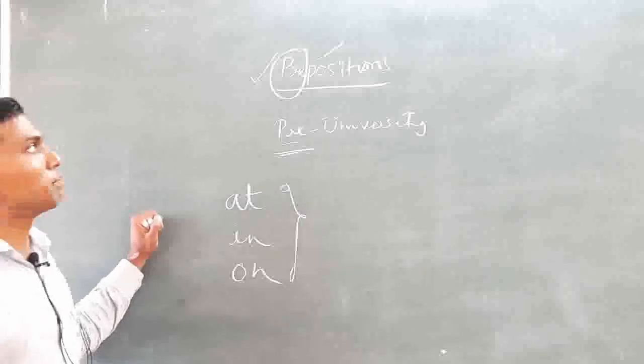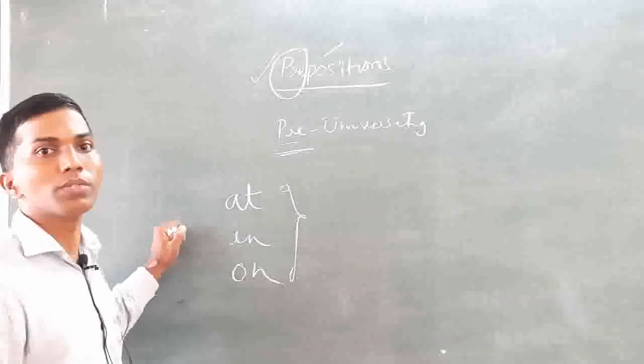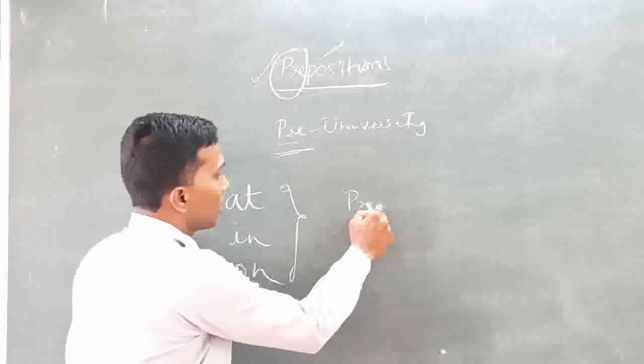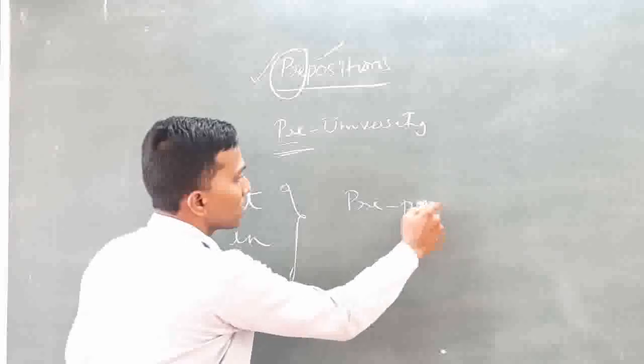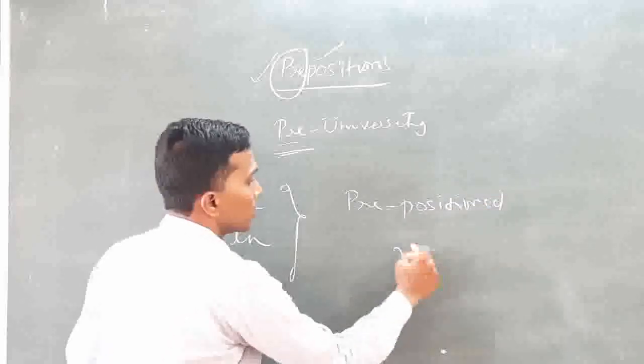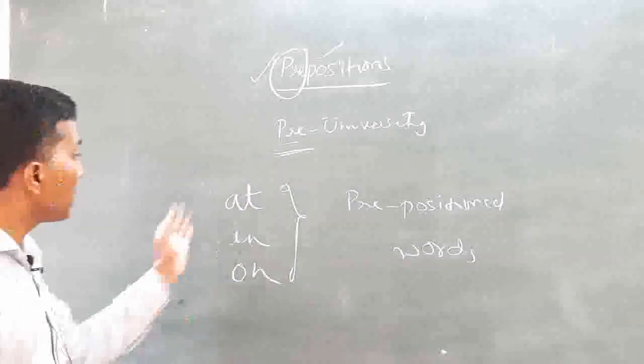Look at the word prepositions. Prepositioned words, these are position words. Okay, these are prepositioned words.